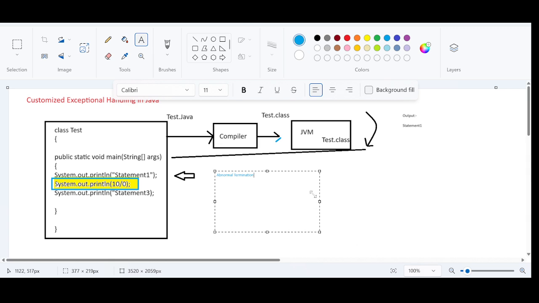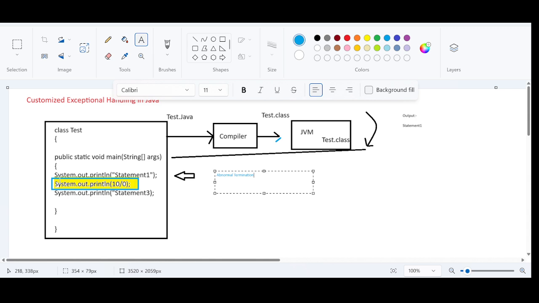If you ask me whether abnormal termination is really good for us or not, definitely it is not good, because there might be many instructions that are designed to get executed, but all those instructions will be left unexecuted. The program will be terminated abnormally. Then who is responsible for this abnormal termination? We can say the JVM is responsible, but what made the JVM terminate the program abnormally?